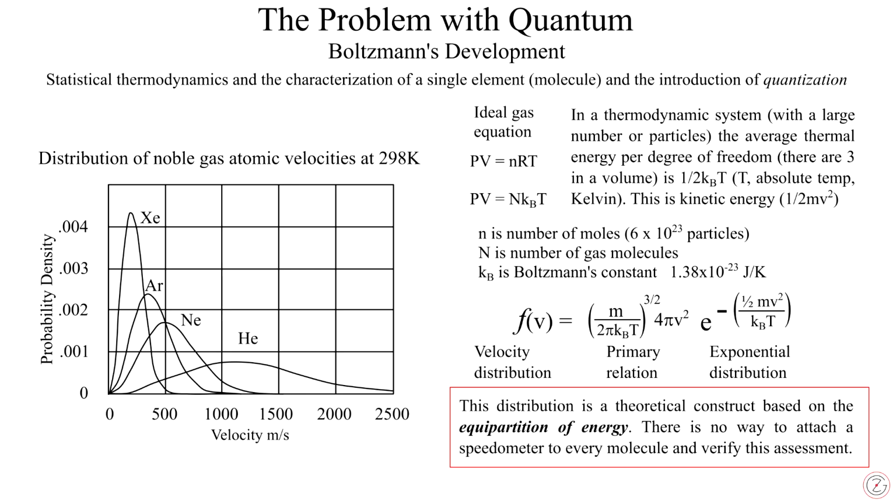Realistically, some are moving faster while some are moving slower. Gas particles have a statistical distribution of kinetic energies based on the overall temperature. Boltzmann's constant, Kb, is based on the equipartition of energy. It is used to generate the Maxwell-Boltzmann distribution, which is a bell-shaped curve. The exponential factor modifies a primary relation. There's no way to verify the distribution because the velocity of each molecule in a volume cannot be measured individually and simultaneously.